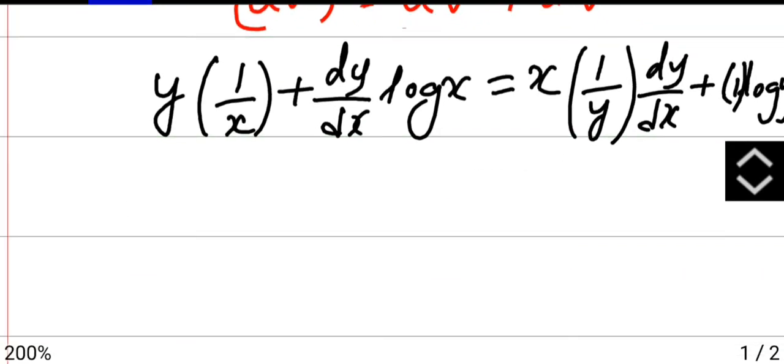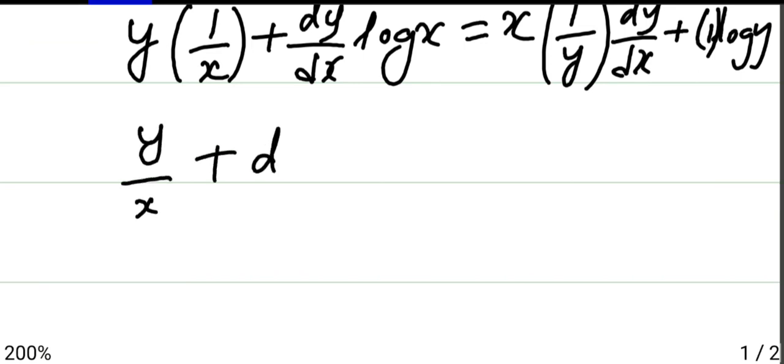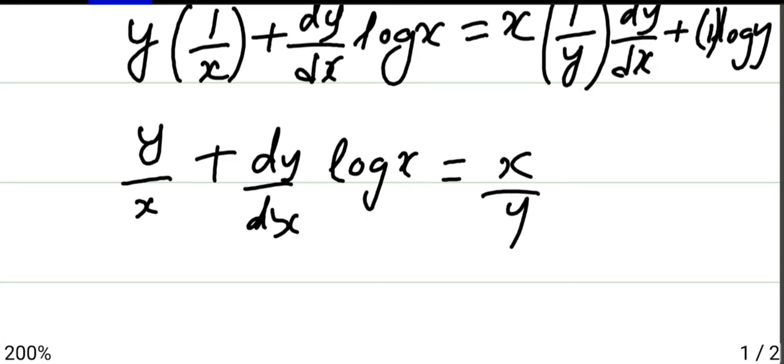Now, y by x plus dy by dx log x equals x by y dy by dx plus log y.